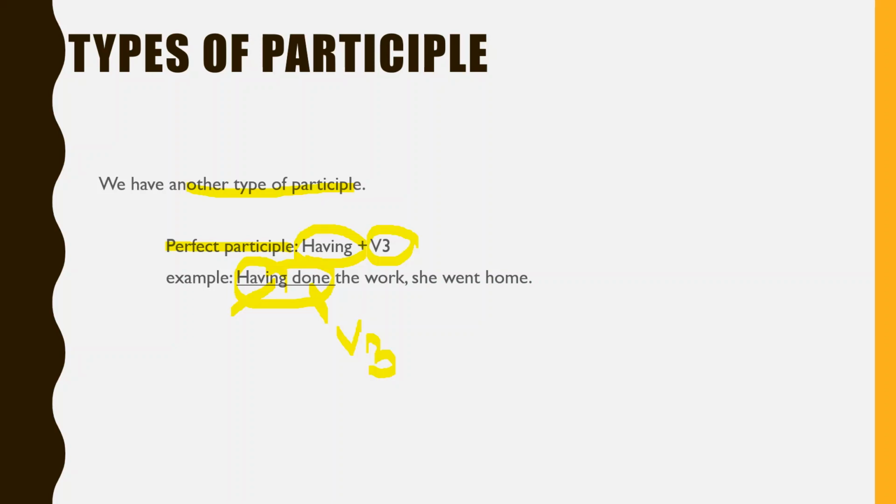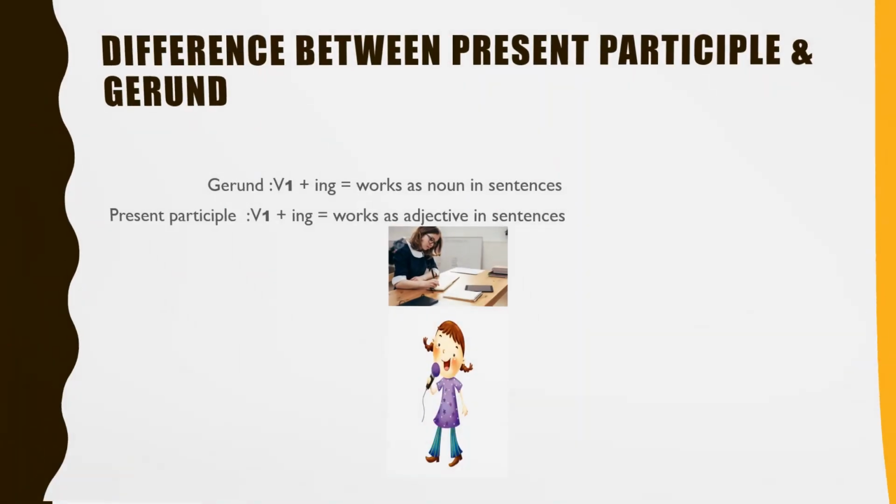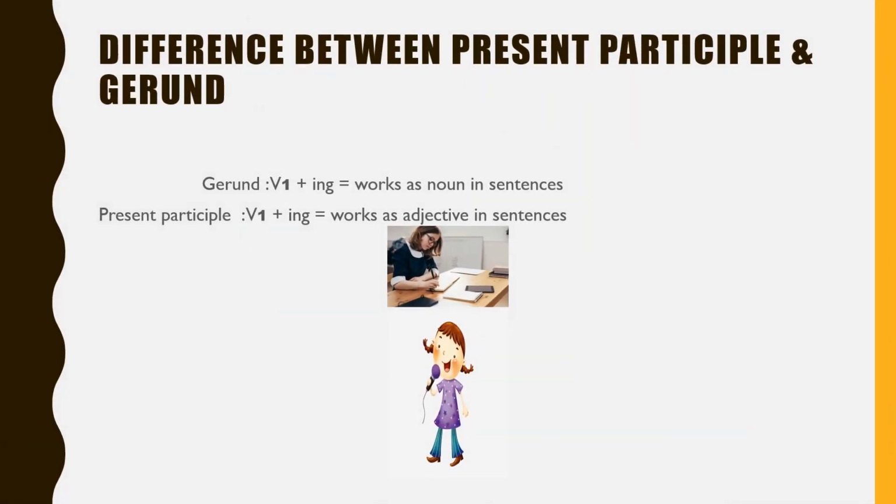Now let's remember another point. Can you remember one thing, that gerund is also formed from a verb and it needs ing at the ending? Again, present participle has the same structure, right? So, what is the difference between them? How can we differentiate them in sentences?